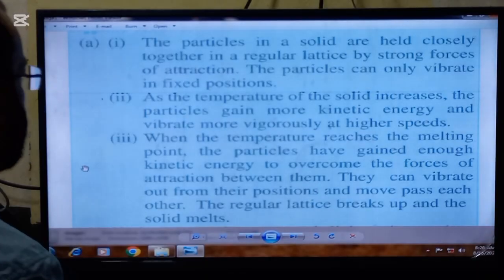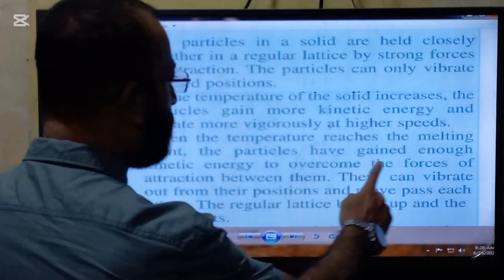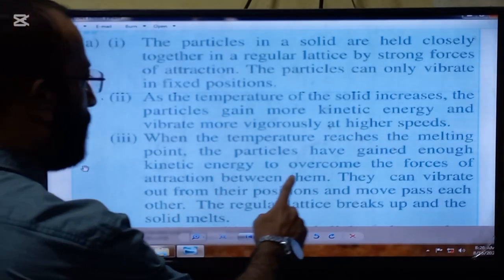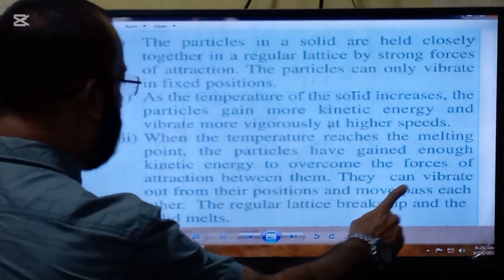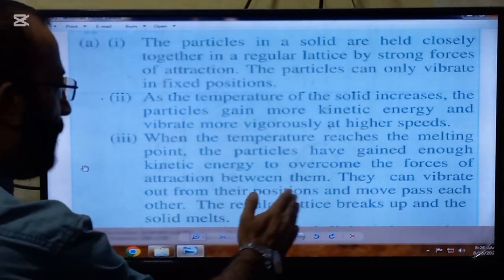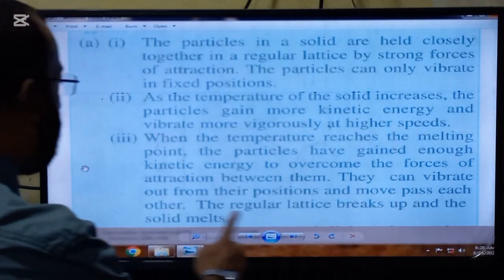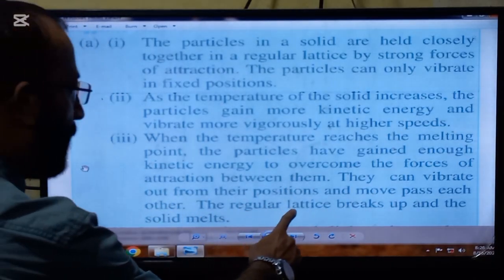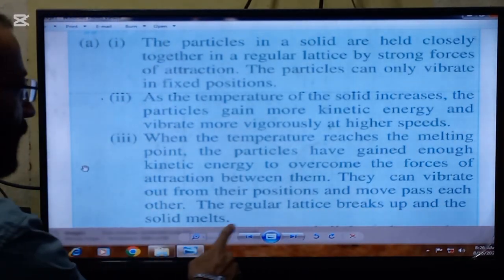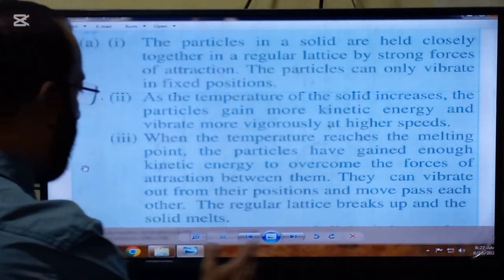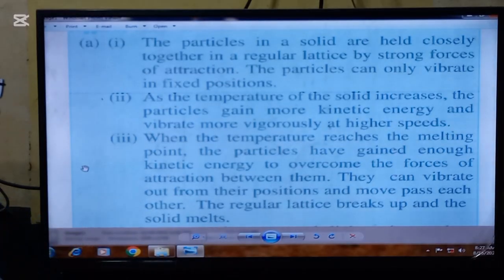Here is the answer. When the temperature reaches the melting point, the particles will have gained enough kinetic energy to overcome the forces of attraction between them. They can vibrate out from their fixed positions and move past each other. The regular lattice breaks up and the solid melts.